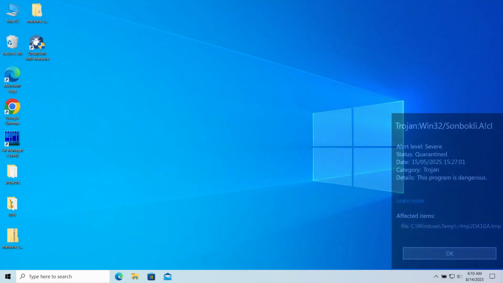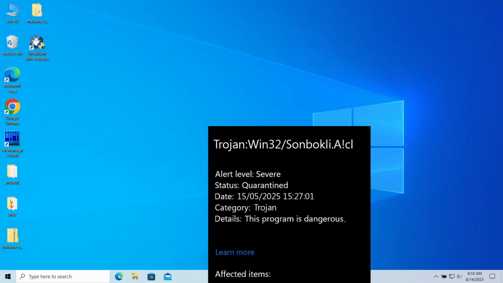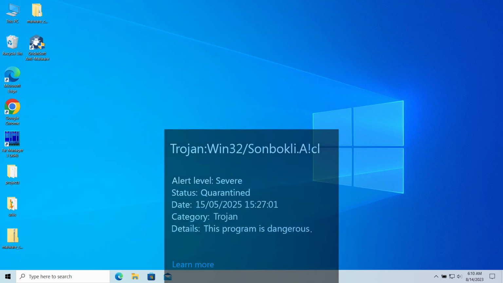Trojan Win32 Sonbokli.A is a detection of Microsoft Defender that you can see popping up in the system. It typically flags a threat that aims at dealing significant damage to the computer, but can in certain cases be a false alarm. In this video, I will explain its dangers, show how to understand that the threat is false, and how to remove the real threat.